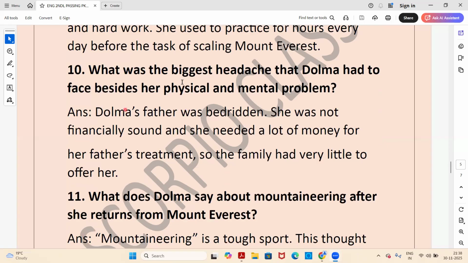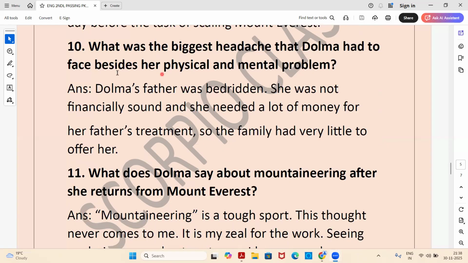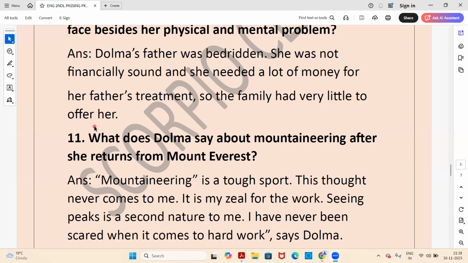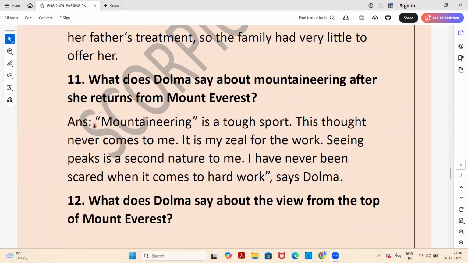Next, what was the biggest headache that Dolma had to face besides her physical and mental problems? Answer. Dolma's father was bedridden. She was not financially sound and she needed a lot of money for her father's treatment. So the family had very little to offer her. So these were the challenges she had.